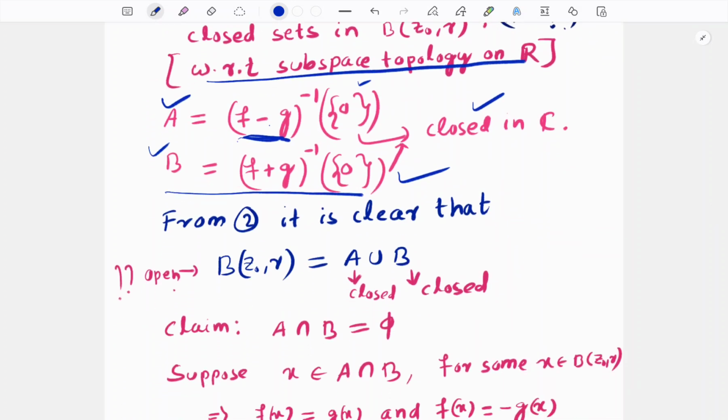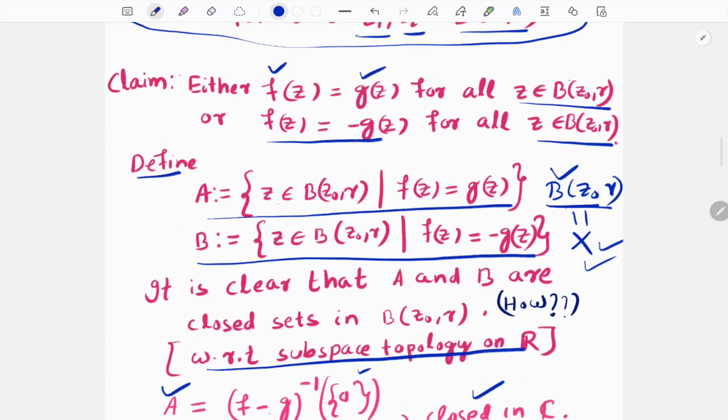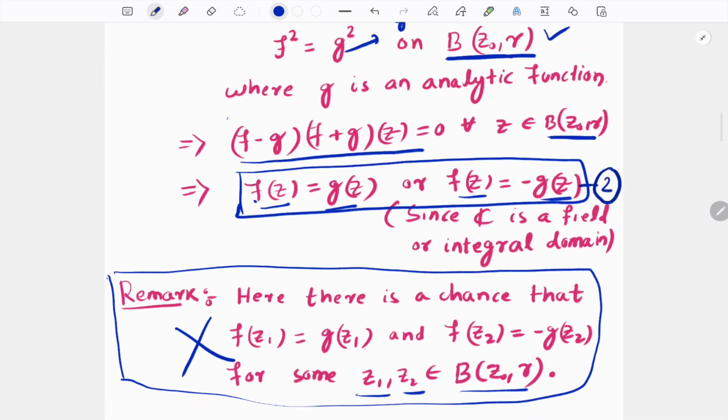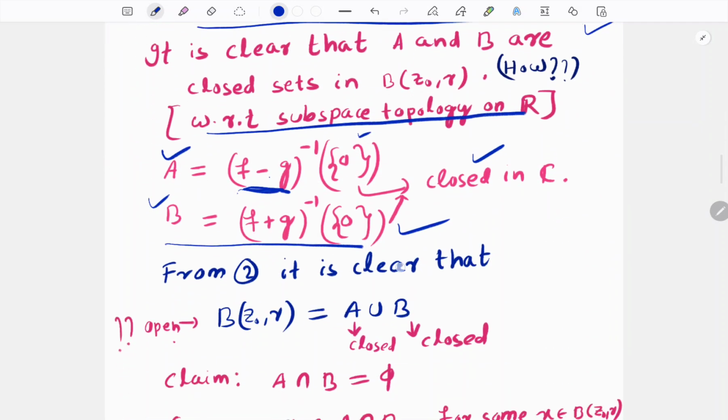I am emphasizing the subspace topology, because the students will be confused. From equation 2, it is clear, because we are collecting the points from equation 2, that f(z) is either g(z) or f(z) is equal to minus z on the ball B. And we are splitting this ball into two sets, and their union is equal to this ball.